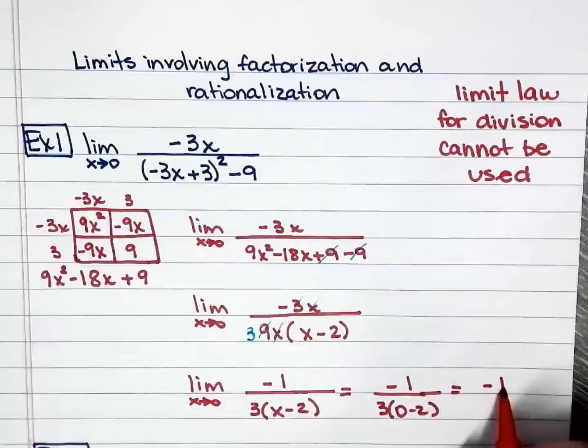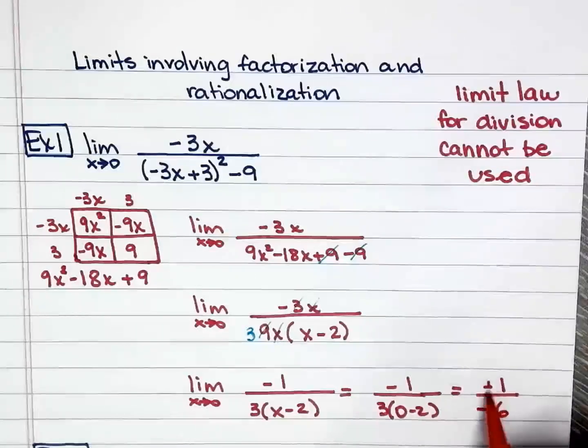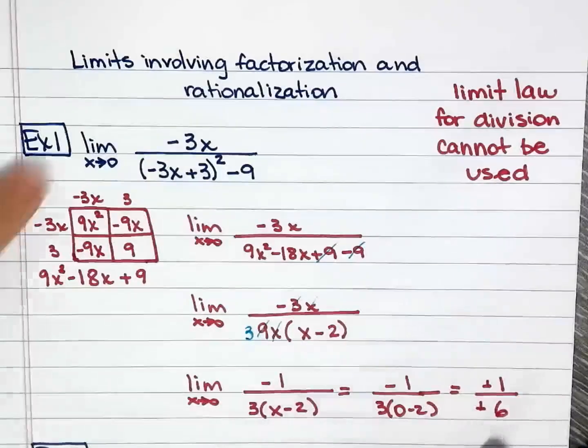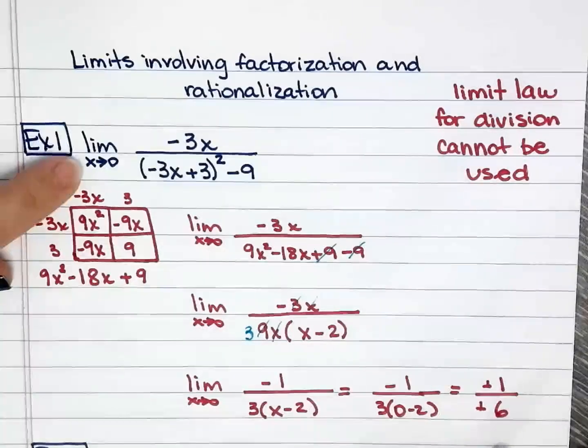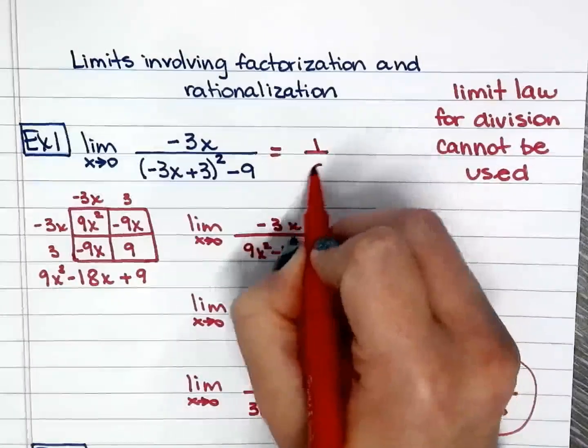So I have negative 1 for numerator. 3 times 0 is 0, minus 2, I have negative 2. Two negatives make a positive. So therefore, the limit as x approaches 0 of this function boils down to 1 over 2.